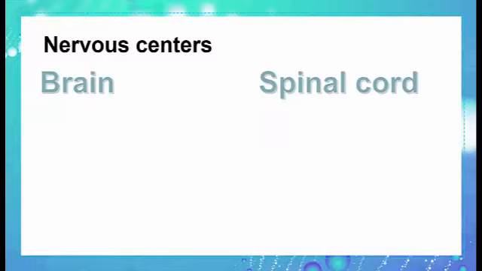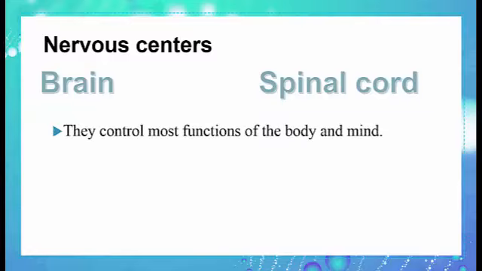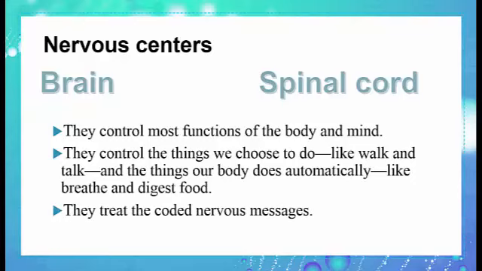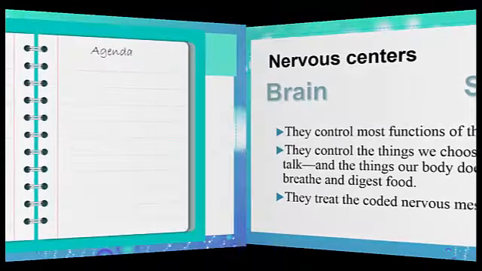the centers that are responsible to give orders, to interpret, to analyze each action. They control most functions of the body and mind. They control the things that we choose to do, like walk and talk, and the things that our body does automatically, like breathing and digesting food. They treat the coded nervous messages.